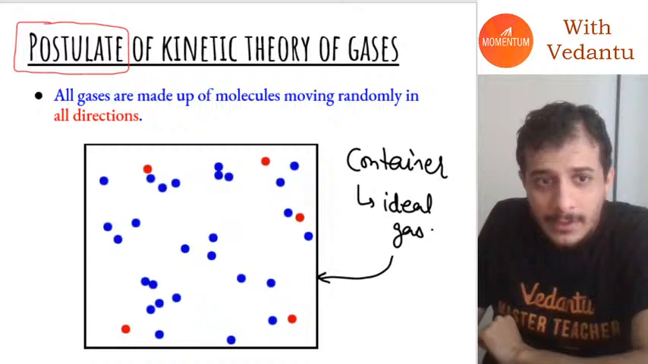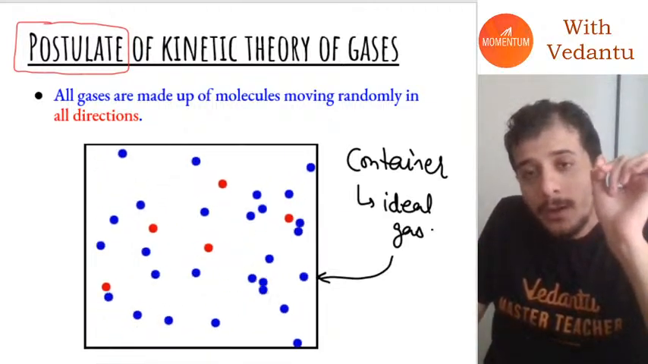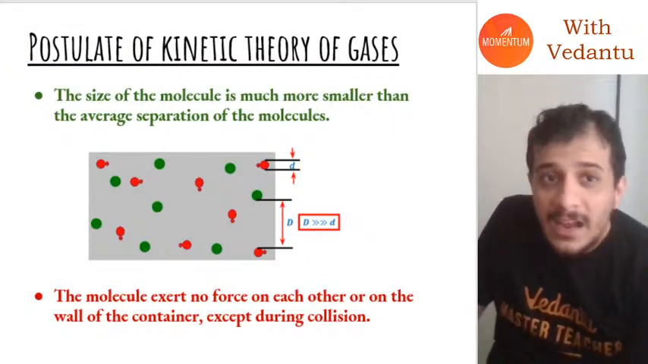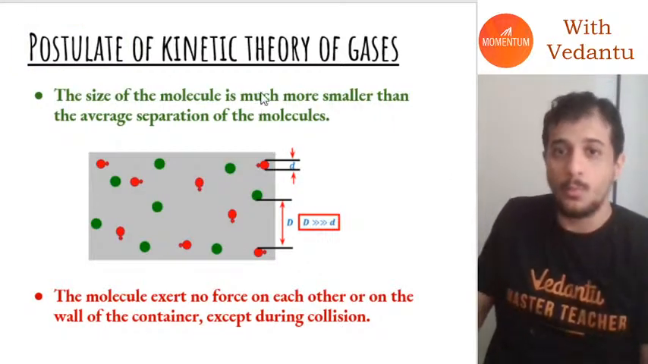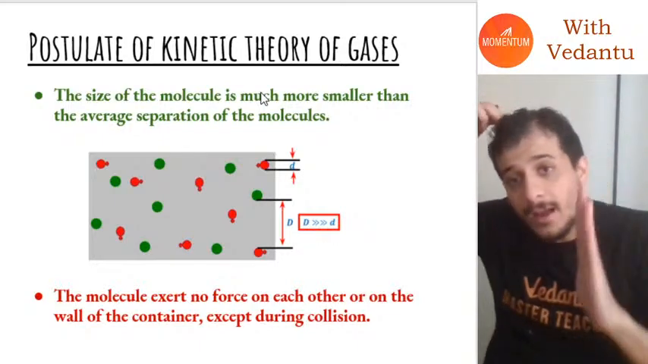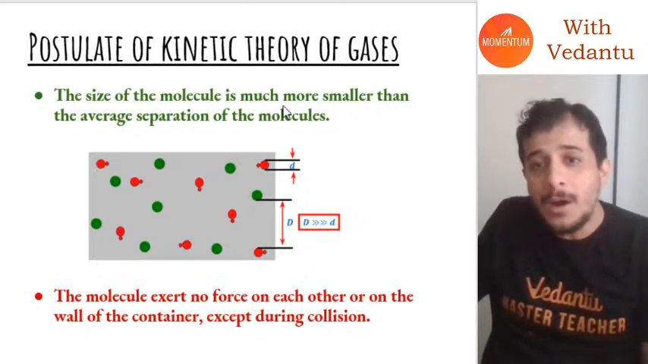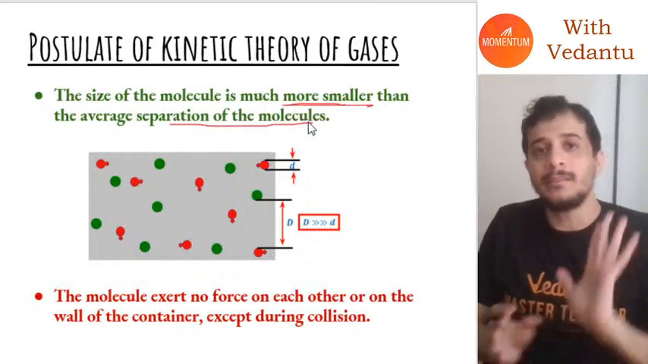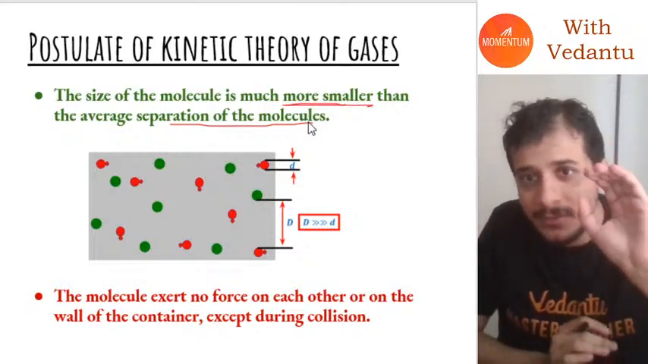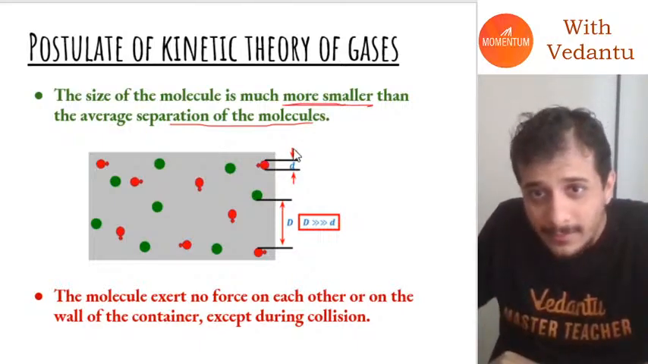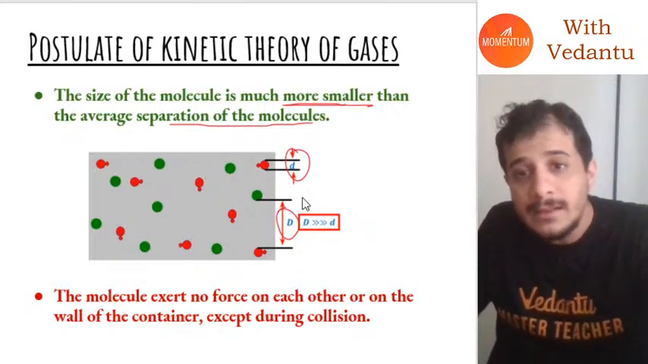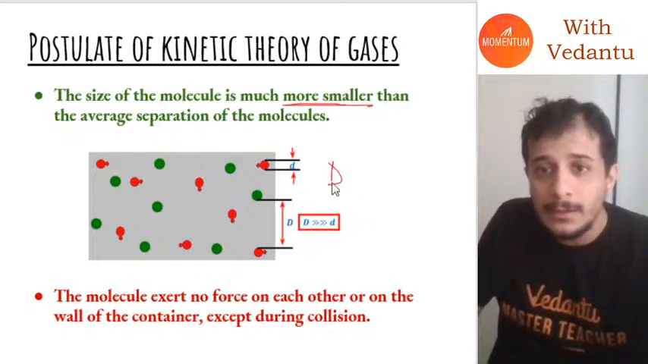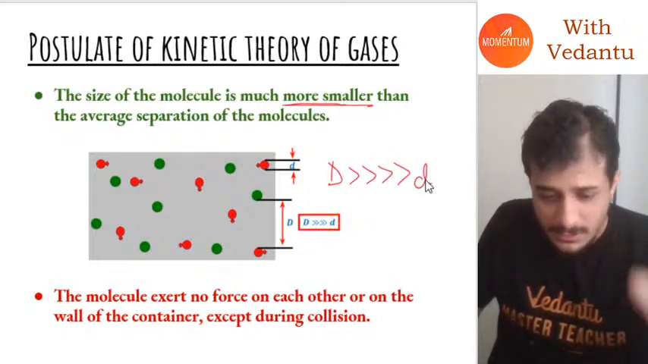What is the second postulate of the kinetic theory of gas, guys? This once again is an assumption, or a fact that we are stating. The size of the molecule of the gas, when the gas is moving in the container, is much smaller than the average separation of molecules. If you take the size as small d and the separation as capital D, then capital D is going to be much larger than small d.